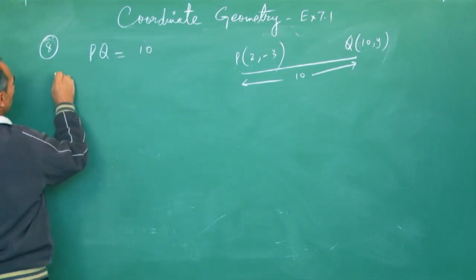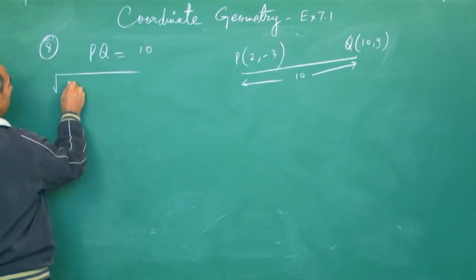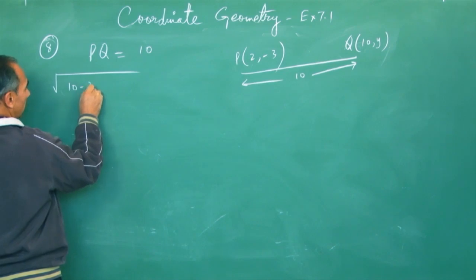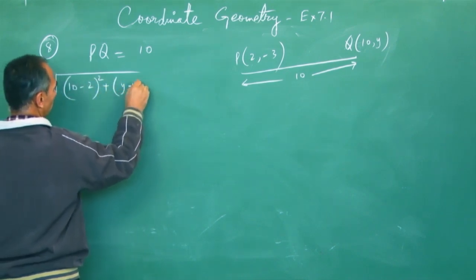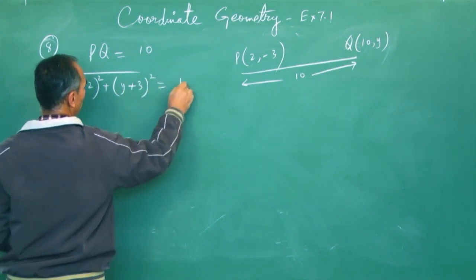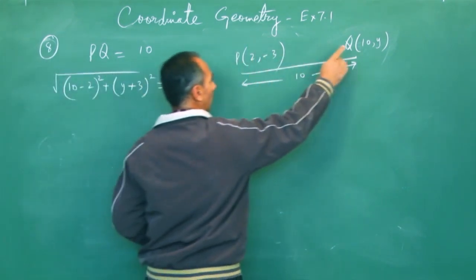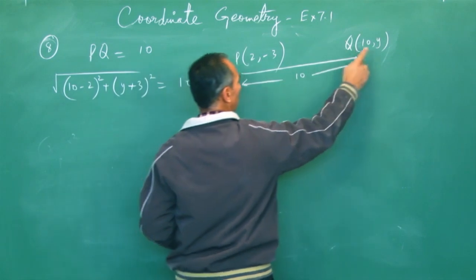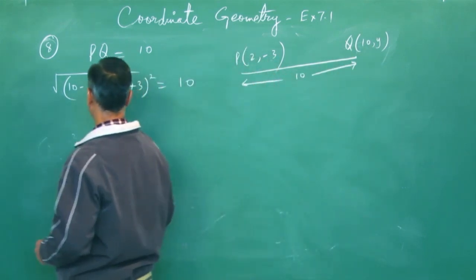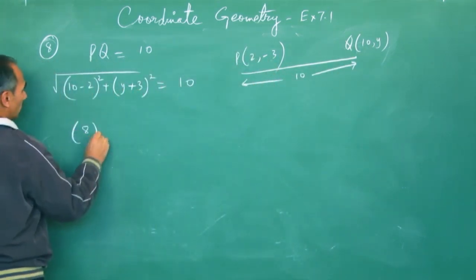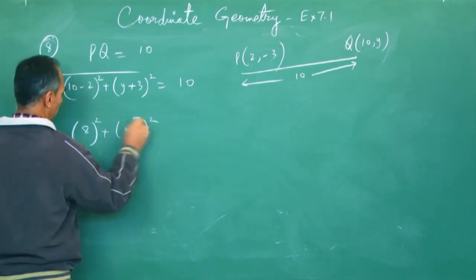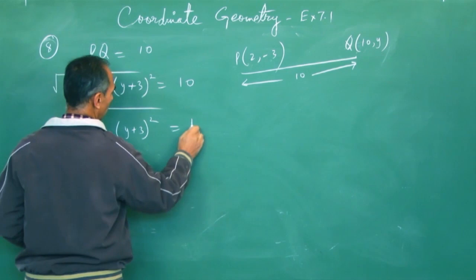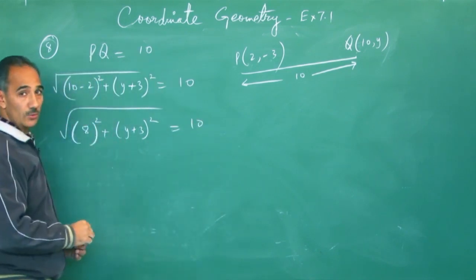But PQ you could find using the distance formula. That will be the square root of x2 minus x1 whole square plus y2 minus y1 whole square, and that equals 10. 10 minus 2 is 8, square of that. This will be y plus 3 as it is. We have to apply a plus b whole square. That is 10. What should we do to the square root?